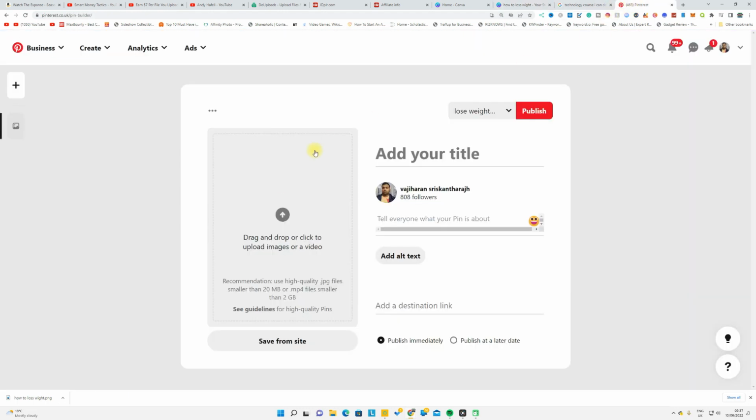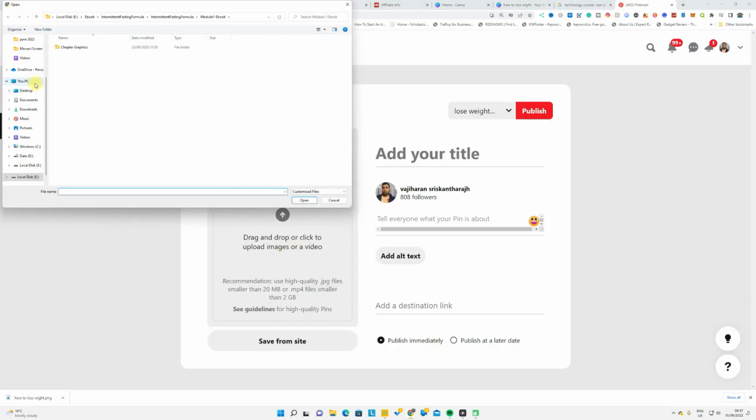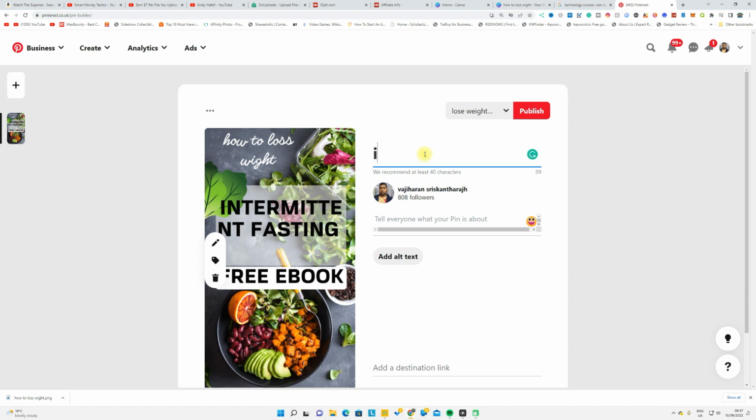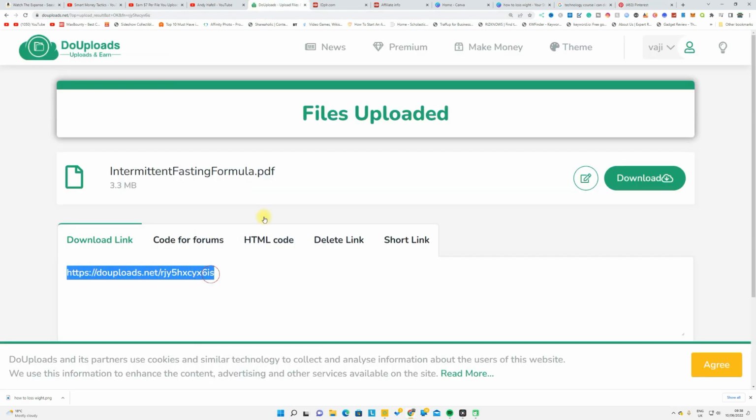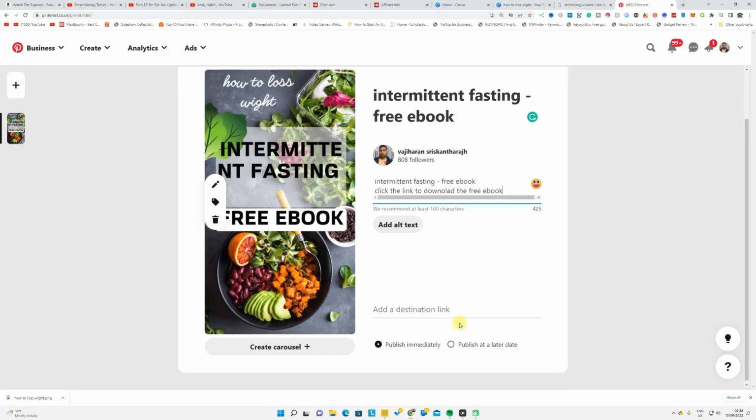Go back to Pinterest, upload that pin on here, and give it a title. You're going to keep the exact title of the ebook and put free ebook. Okay, this is the title. You're going to copy that and put it on here, and then put the link to download the free ebook. Now go to your website. This is your download link. Copy that, come back to Pinterest, and on the destination link, click that and put it on here.